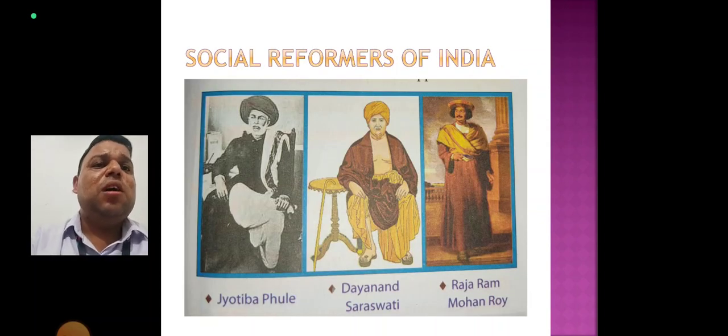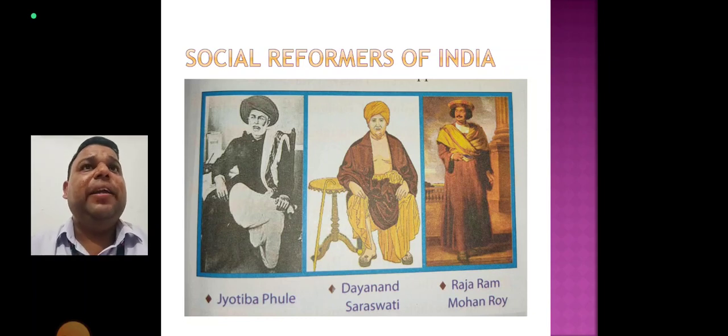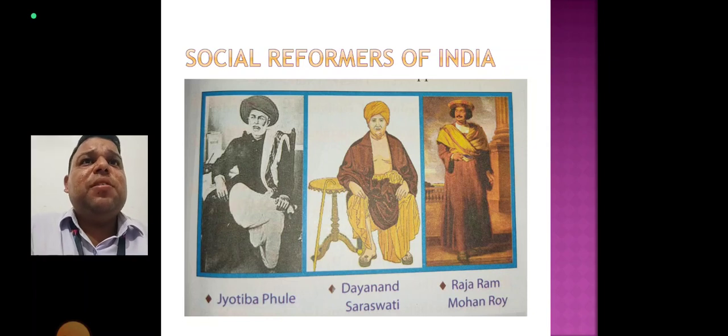Now our social reformers worked to reform many things in India. Some social reformers of India who dedicated their lives to the betterment of society were Dayanand Saraswati and Raja Ram Mohan Roy. Raja Ram Mohan Roy is also known for the abolition of the Sati Pratha, and Jyotiba Phule also made efforts for girl child education. There were many social reformers who worked for the upliftment of the status of various people. Due to the efforts made by social reformers and writers such as Munshi Premchand, the caste system weakened a little, thanks to our great leaders.